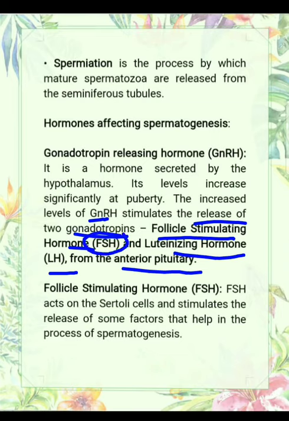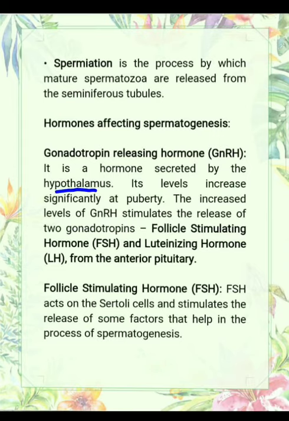You can say FSH and LH. These both hormones are responsible for the process of spermatogenesis. Means the message is given by the hypothalamus in the form of GnRH, and GnRH stimulates the pituitary to release FSH and LH.